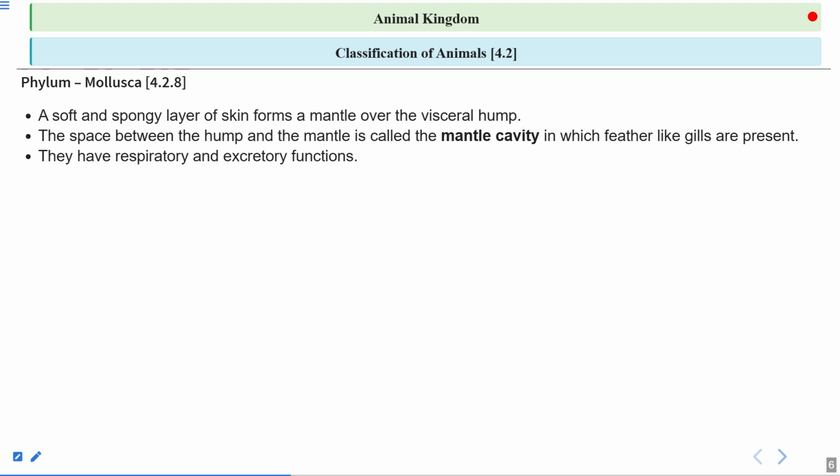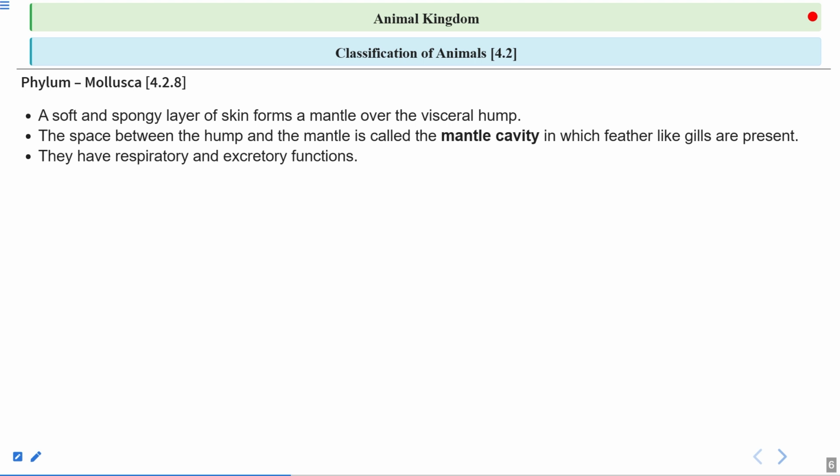Now how is it going to help in the excretory function? Because there is a flow of blood in this gill region, and the gills have a very minute membrane, and if nitrogenous waste material is present in this blood, that is excreted out, right?